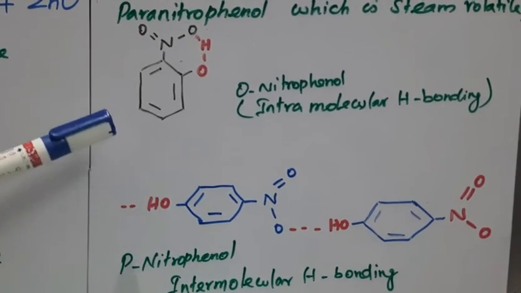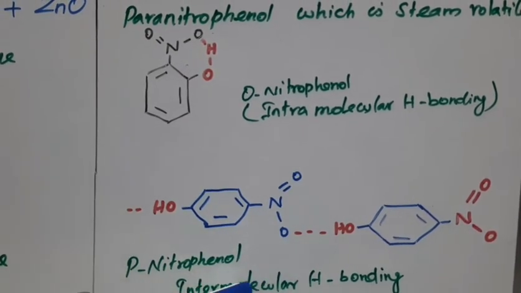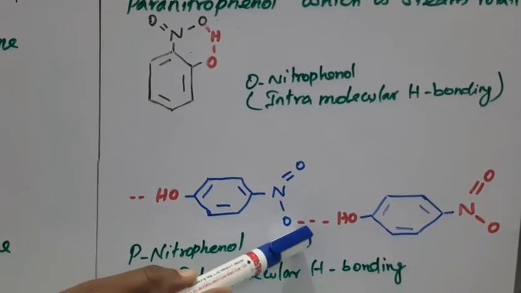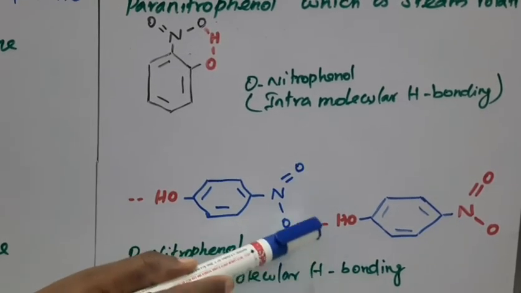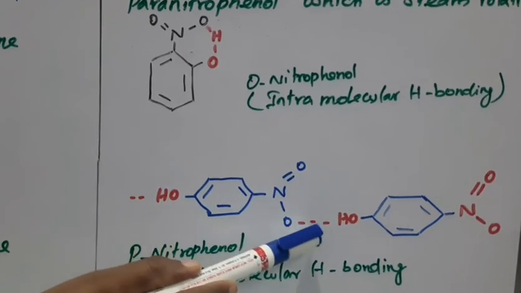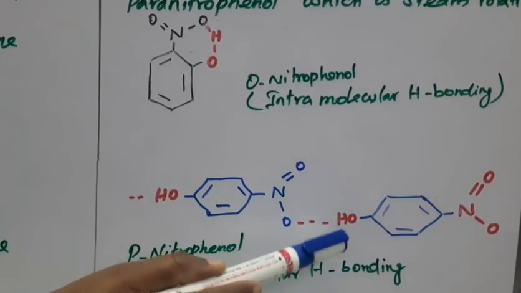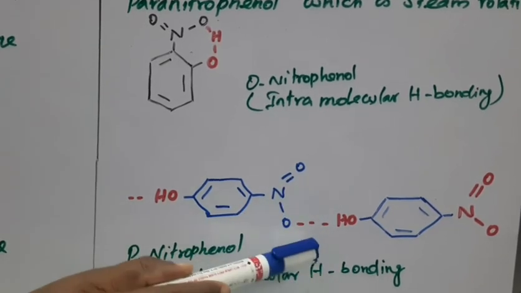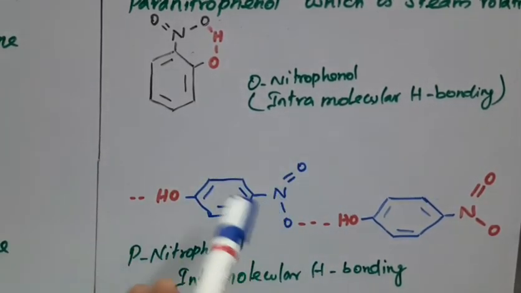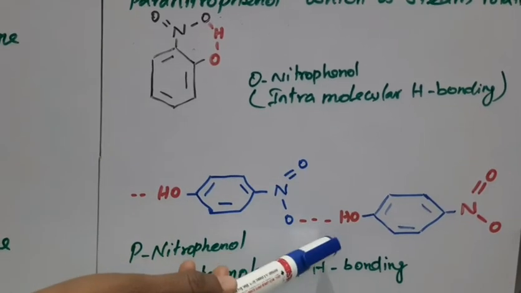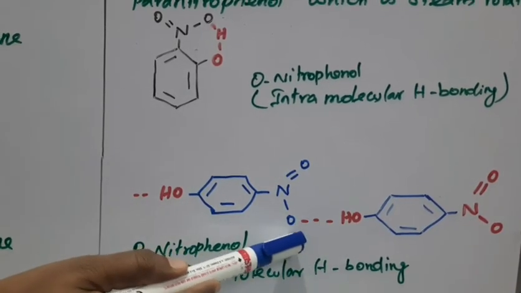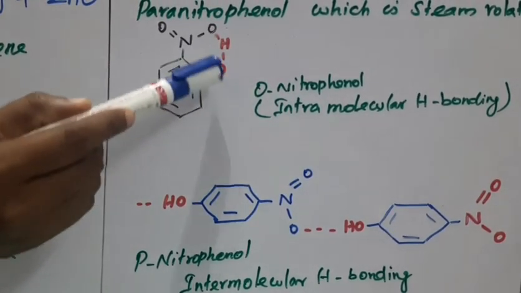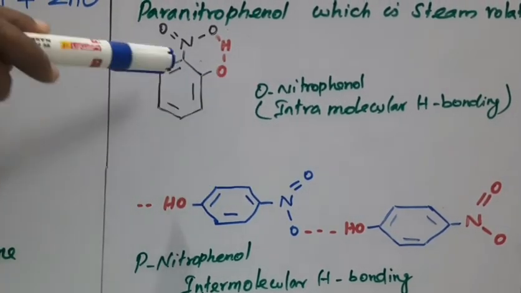Paranitrophenol has intermolecular hydrogen bonding. We cannot break this bond easily, so the amount of energy needed to break it is higher, and the boiling point is high compared to orthonitrophenol. But in orthonitrophenol, the OH bond is present within the molecule.